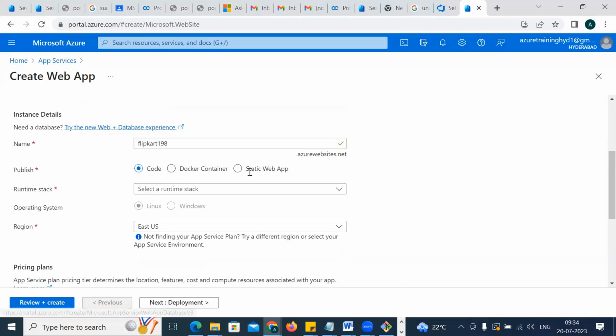If you go back to here, we have a runtime stack. Runtime stack is nothing but a programming language. What language do you prefer to go ahead with for programming? This needs to be asked of the development team at the start, what language will be used. But that doesn't mean that once you are writing this code you cannot change it a bit later. You can update it. This is just for information, that I'll use this language.